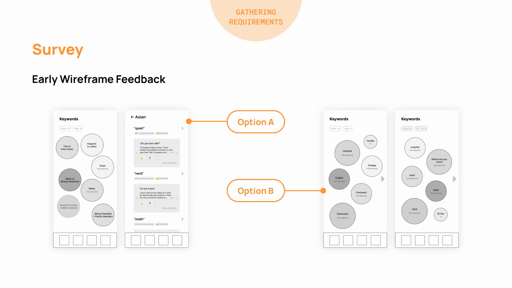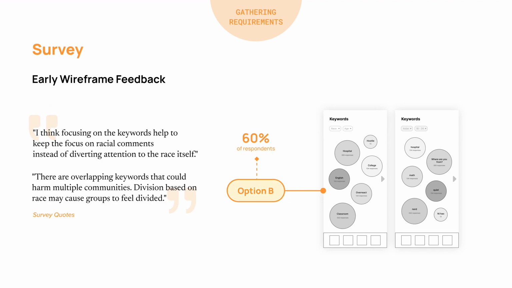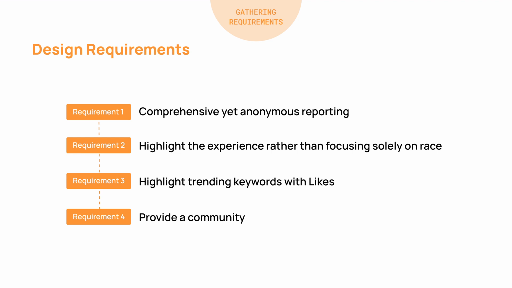We also presented 2 different versions of our initial wireframe in the survey and asked participants to provide suggestions. Both wireframes demonstrated anonymous platforms for reporting experiences. Option A highlighted keywords for each race, and Option B focused solely on the keywords. Among 43 respondents, 60% of them preferred Option B. Based on the feedback, we identified 4 design requirements.